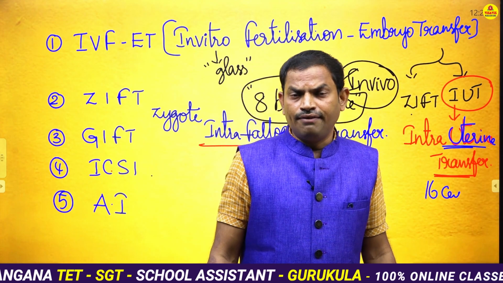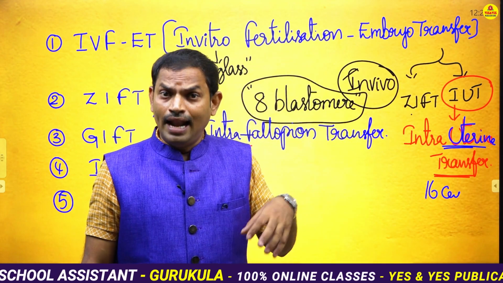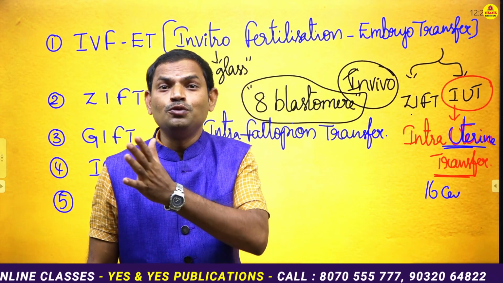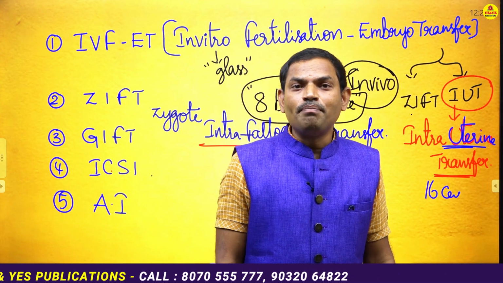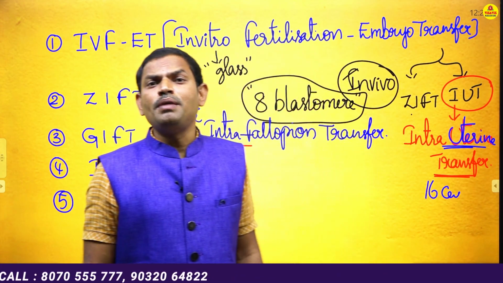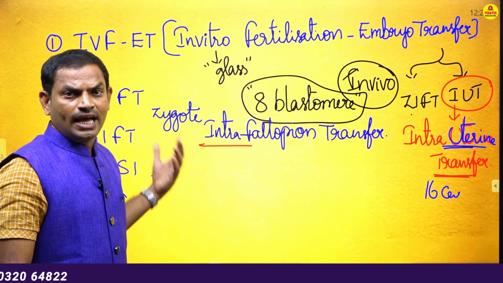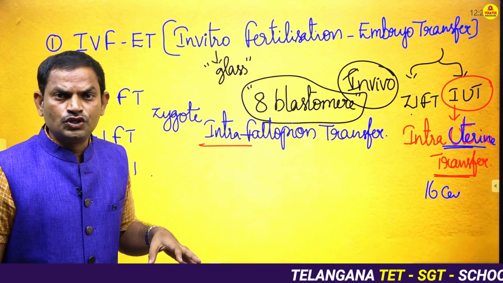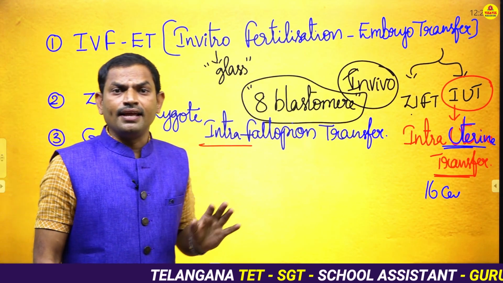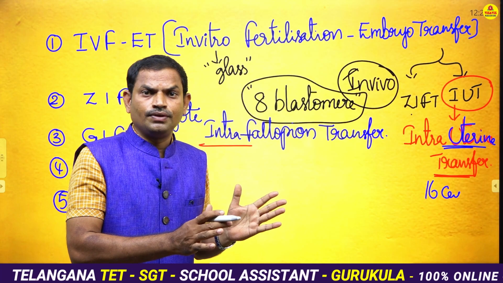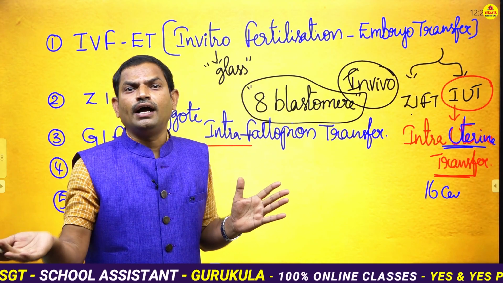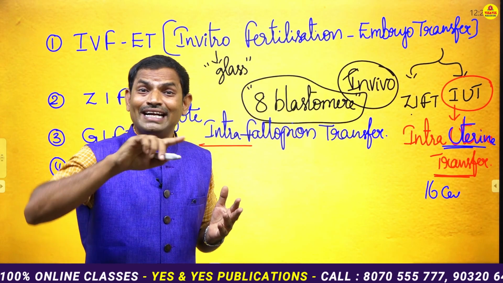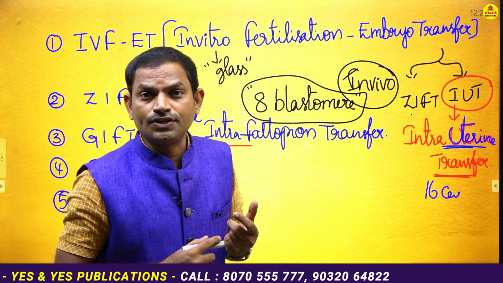Now if you come to this IVF, in vitro fertilization, where the fertilization takes place inside the laboratory, sometimes we may refer to another term called test tube baby. So what is meant by this test tube baby? Test tube baby is almost equal to this IVF only, where there is a collection of ovum and sperm and it will be fused or fertilized in the laboratory, and after that this zygote, or the embryo, will be shifted to the mother's body. Like that this process takes place. That's why it is called a test tube baby.